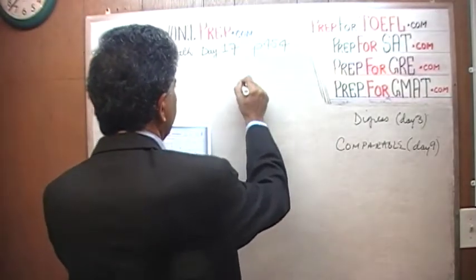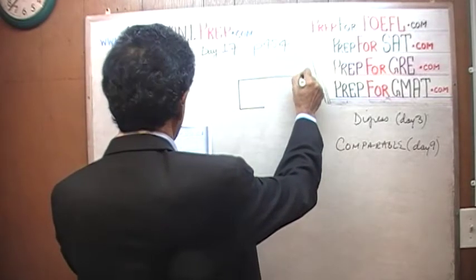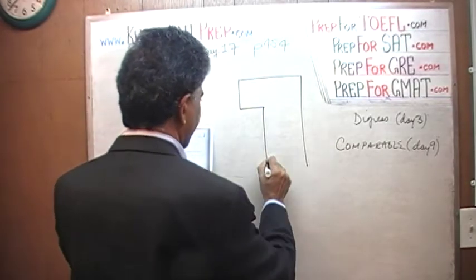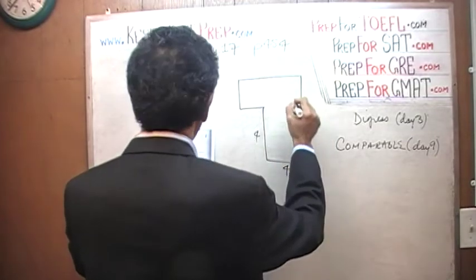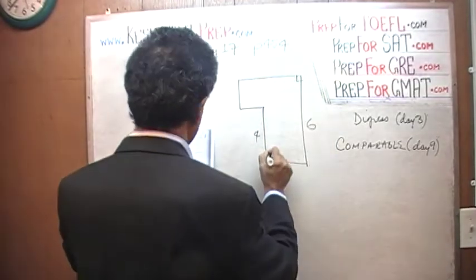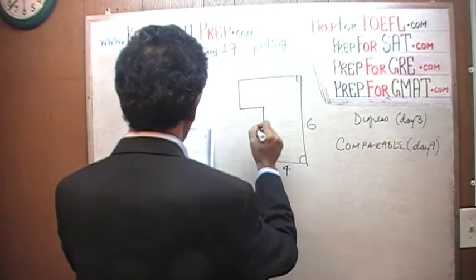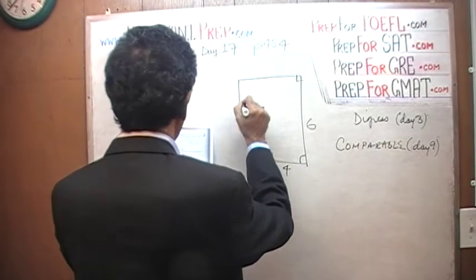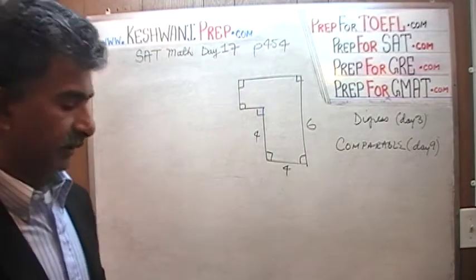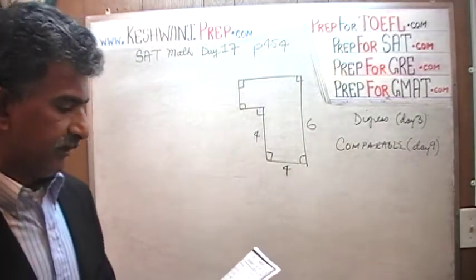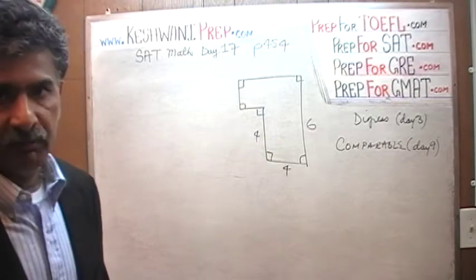So here's a picture that is given to us. We are told that this is 4, and this is 6. These are all 90 degrees, which is very important, because without knowing that, you would not be able to solve this problem. These are all 90 degrees. The question simply is, what's the area of this figure? Well, it's very simple, very straightforward.